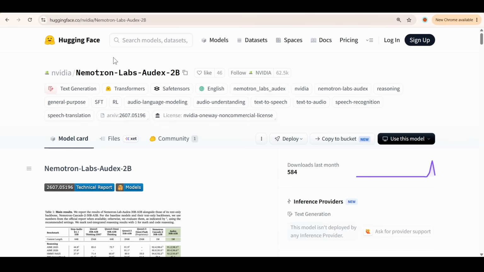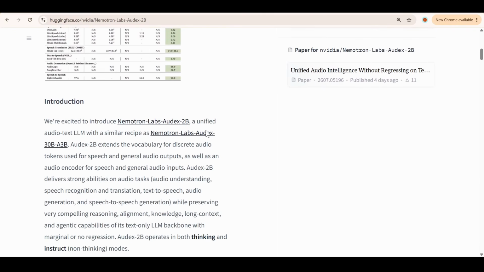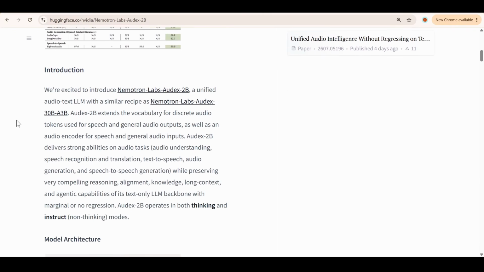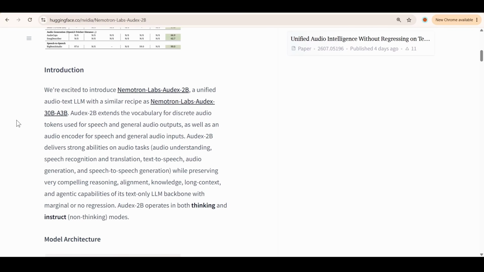Let me show you. Nemotron Audex 2B is what's called a unified audio text model. And that word unified is doing a lot of heavy lifting here. See, normally, if you want an AI pipeline that handles voice, you're duct taping 3 different models together. One model to turn speech into text, a language model in the middle to actually think, and a third model to turn text back into speech. 3 models, 3 sets of bugs, 3 things to babysit. Audex says, nah, one model does all of it.